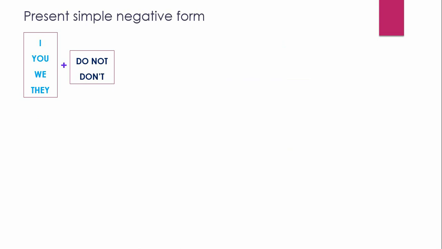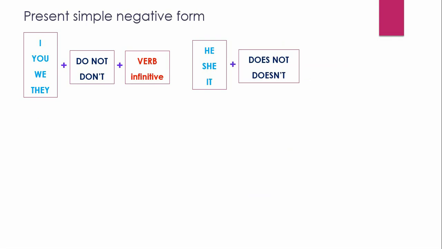Finally, the present simple negative form. For the subjects I, you, we, they form the negative with do not, contracted to don't, plus the verb in the infinitive form. He, she, or it form the negative with does not, or contracted form doesn't, plus verb in the infinitive form. I live in North Swindon.